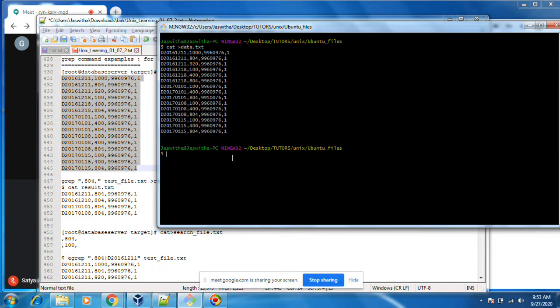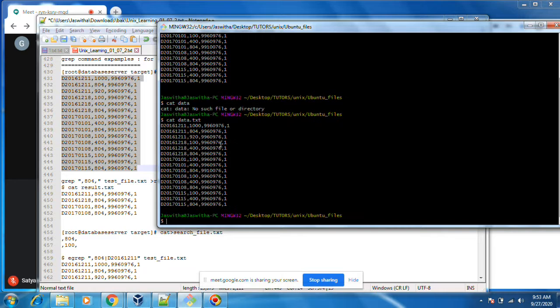Through cat we are displaying contents. Through awk we can also display. awk print.